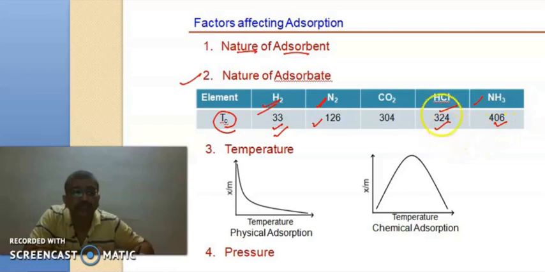So the liquefiability of HCl and NH3 will be more, and because of that there will be a higher possibility of adsorption occurring there. So the adsorption process depends very much on the nature of the adsorbate also.